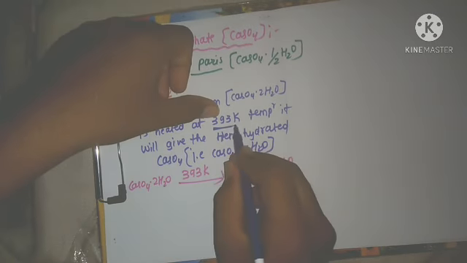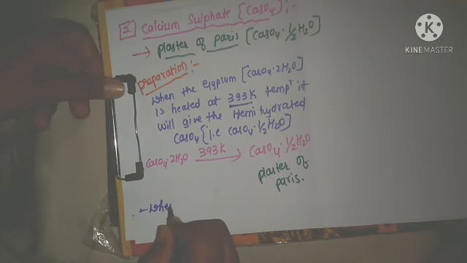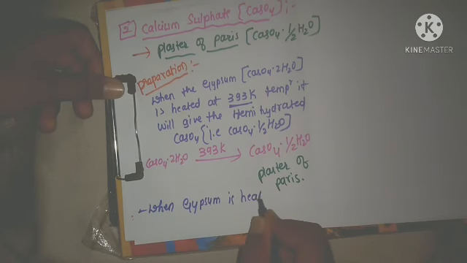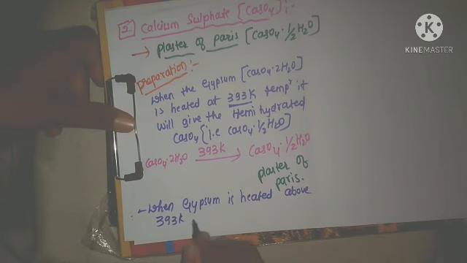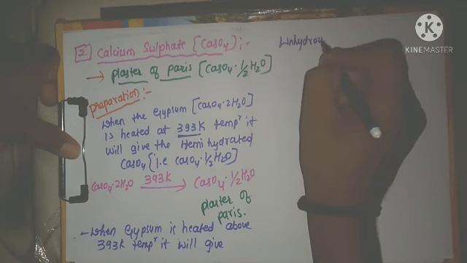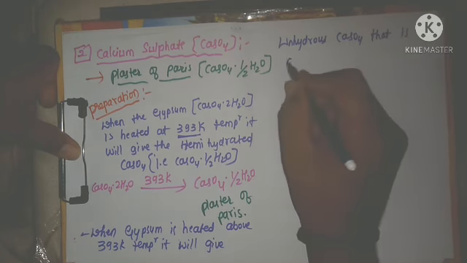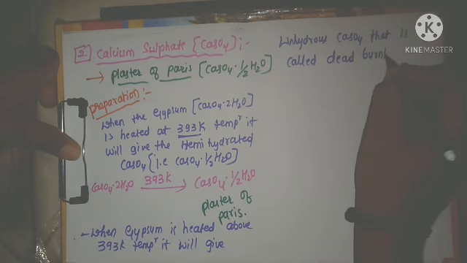That is also I am writing here. When it is heated at 393 Kelvin temperature, you will get the plaster of Paris. Now when gypsum is heated above 393 Kelvin temperature, it will give anhydrous CaSO4, that is called dead burnt plaster.